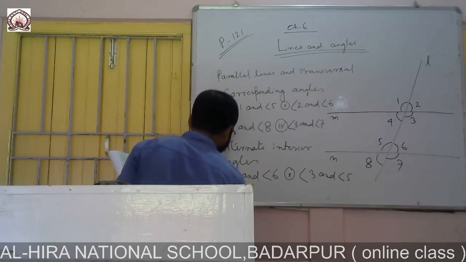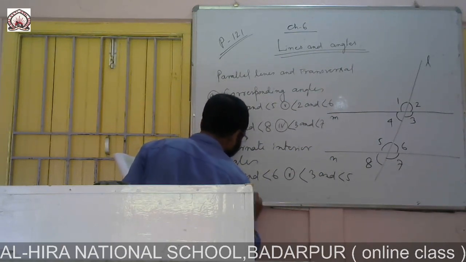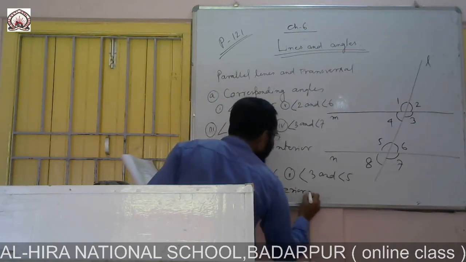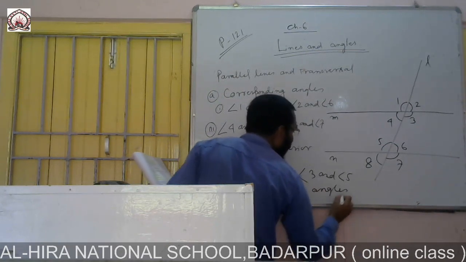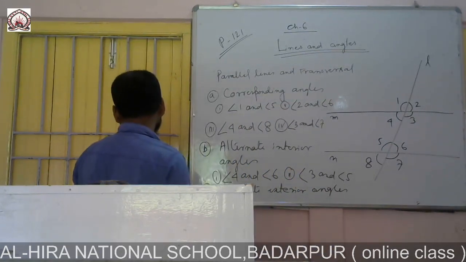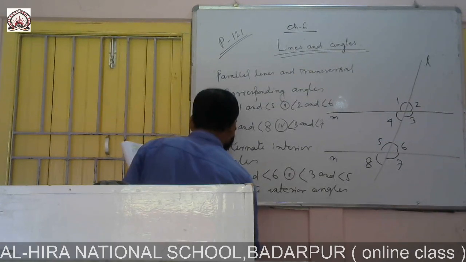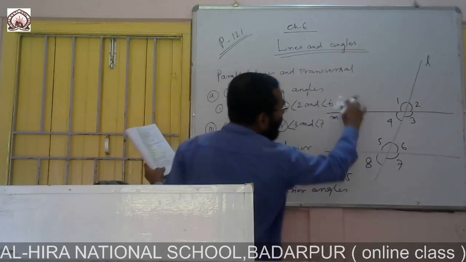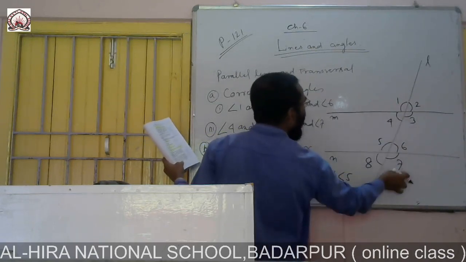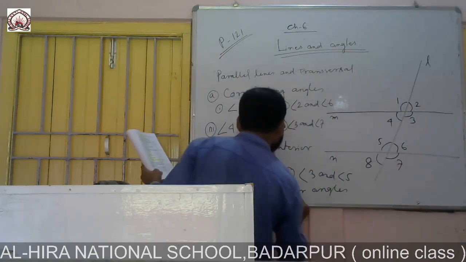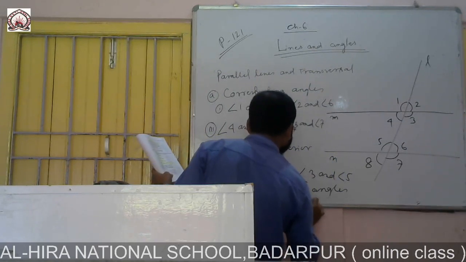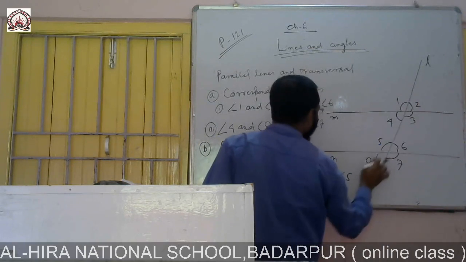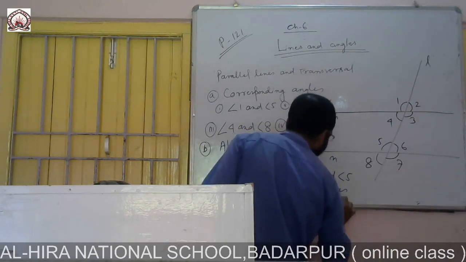And C is alternate exterior angles. Alternate exterior angles are angle 1 and angle 7, and angle 2 and angle 8.